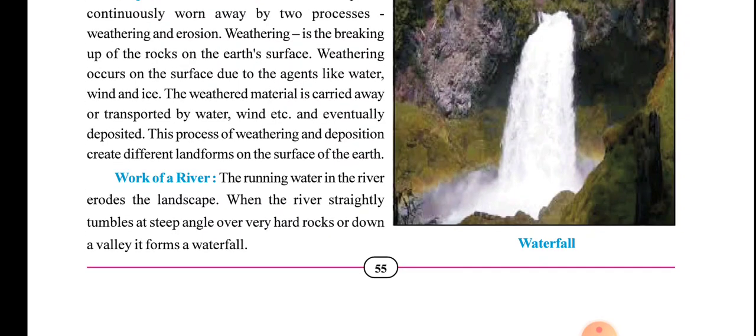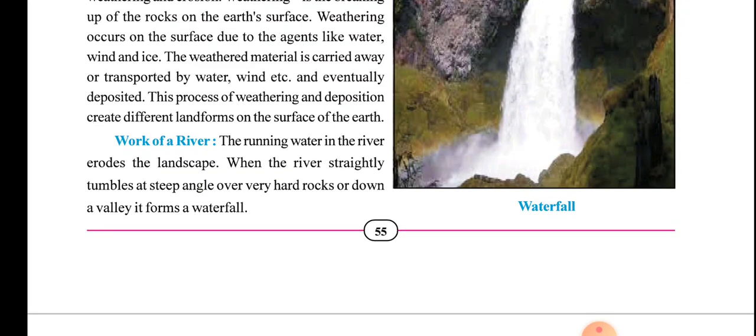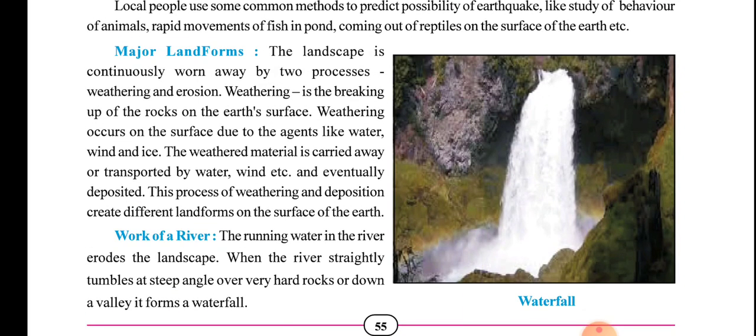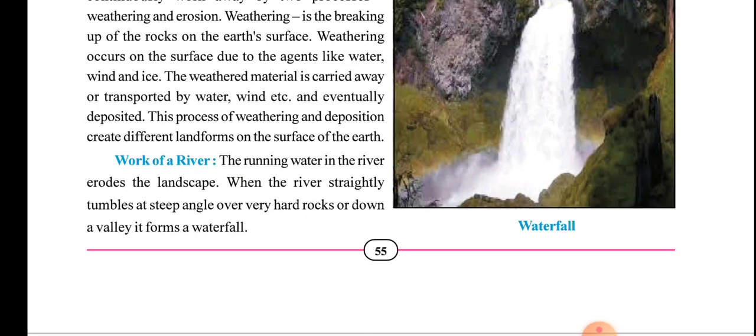Okay, now the work of a river. What is the work of a river? Rivers play a major role in the formation of landforms. The running water in the river erodes the landscape. When the river tumbles steeply over hard rocks or down a valley, it forms a waterfall. Now, how are waterfalls formed? Here you see pictures, you can see this.